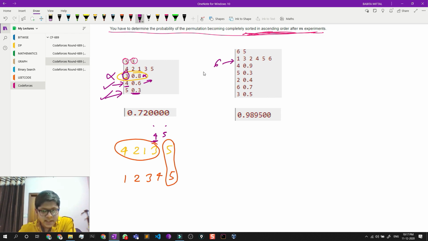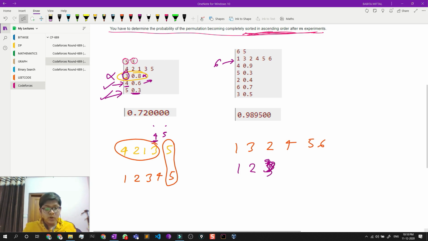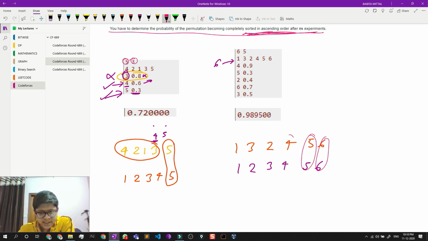Here we have 6 elements. Firstly, let's check what all things I need to ignore, right? So I have 1, 3, 2, 4, 5 and 6. If I sort it, it would become 1, 2, 3, 4, 5 and 6. Now I'm pretty sure that 4, 5 and 6 are at their places.